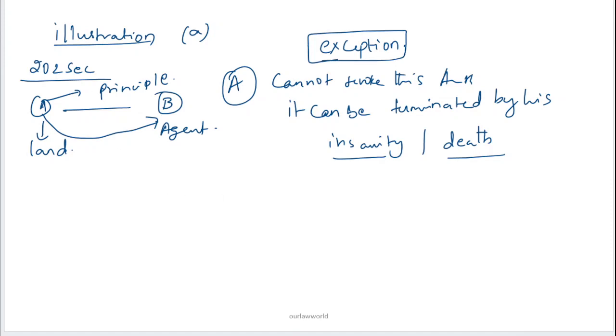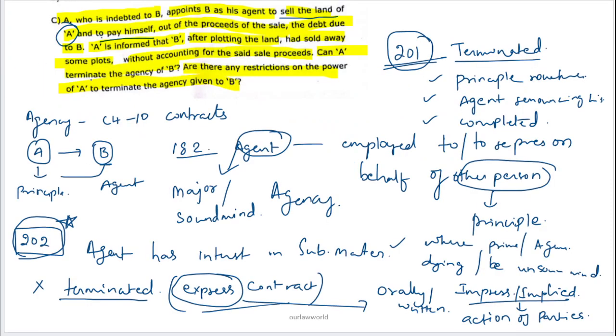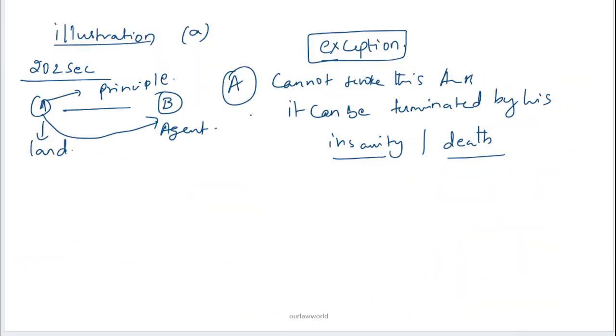So this is what you need to write for this question. The answer is: can A terminate the agency of B? No. And are there any restrictions on the power? You can refer to this section and illustration. So now going to the next question.